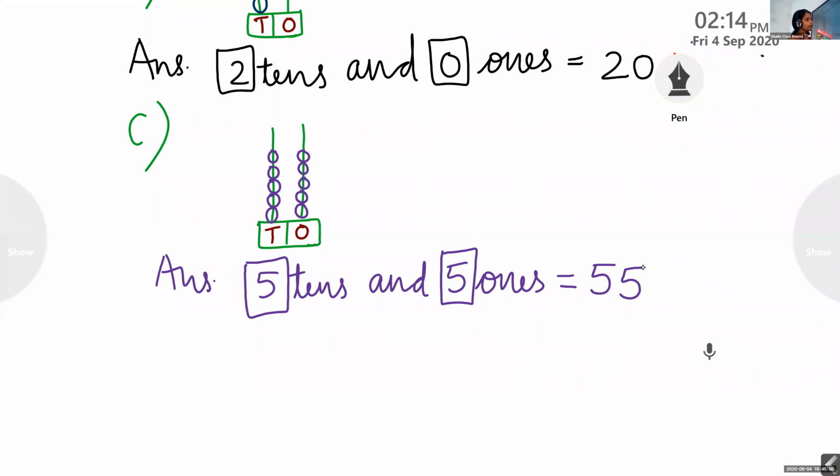Is there anyone to complete the notes? All of you completed this, which I wrote on the board? That's only what I'm asking. Yes, ma'am. This abacus counting, everybody completed in the notebook? Yes, ma'am. Those who completed, just raise your hand.